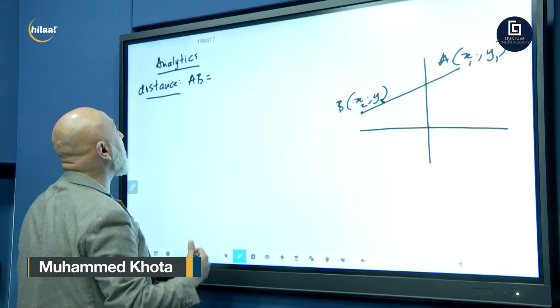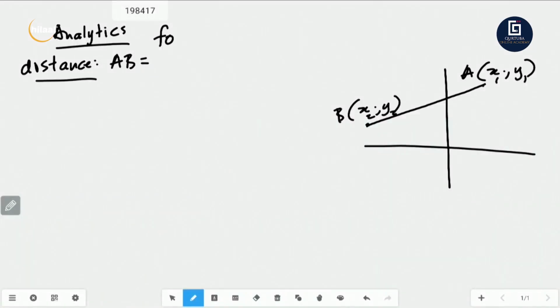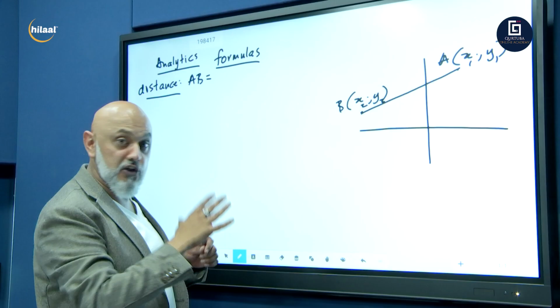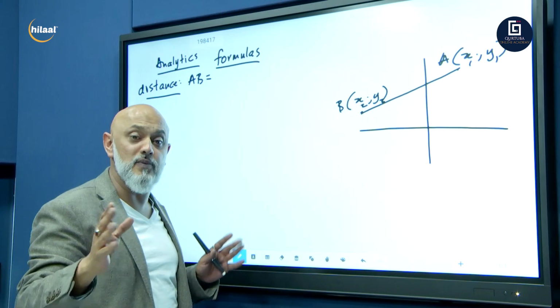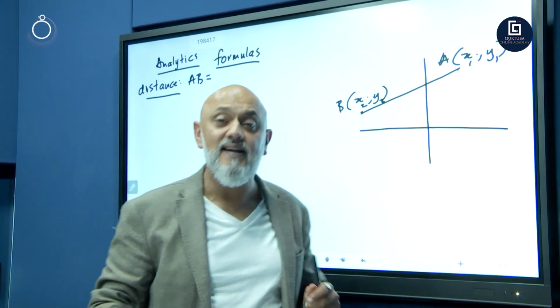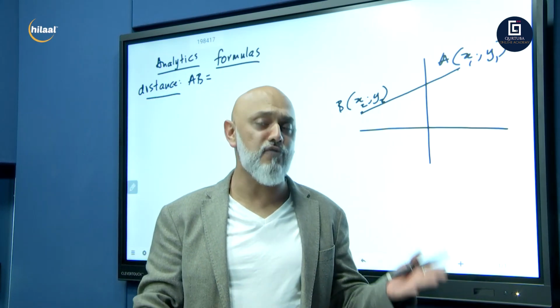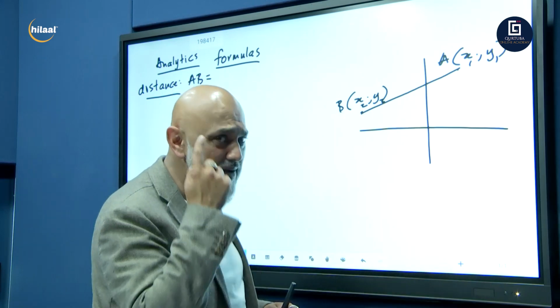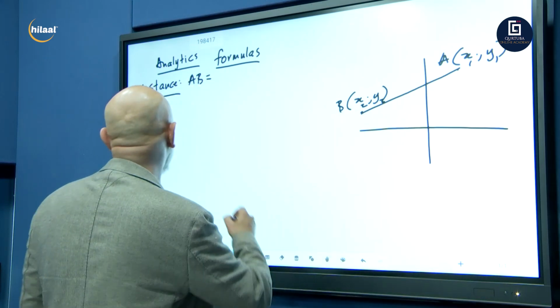We always start off with the formula. Guys, we start off with formulas before we can start off with any application. I'm going to explain to you all the formulas. You've got to memorize these formulas. Yes, these formulas are given to you on a formula sheet, but don't worry about it. Memorize them. Okay, let's start off with the first formula, guys.